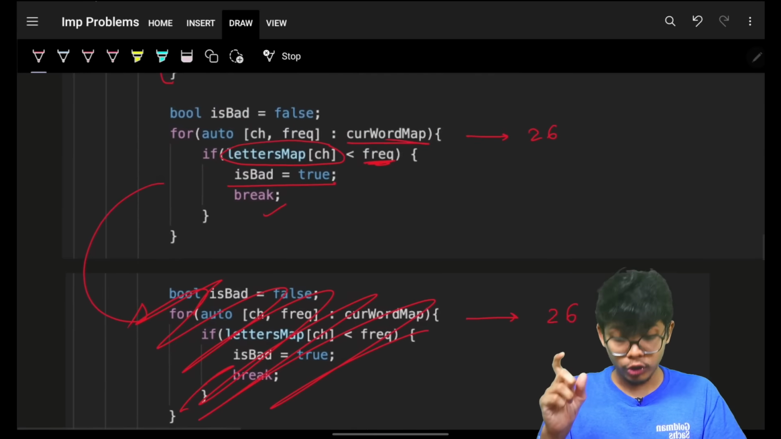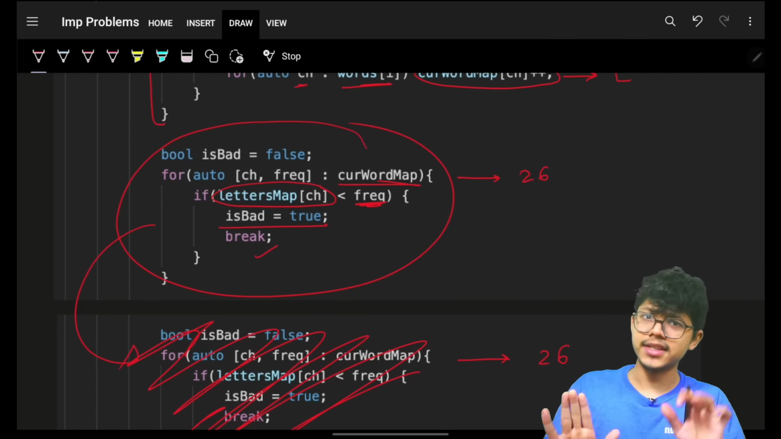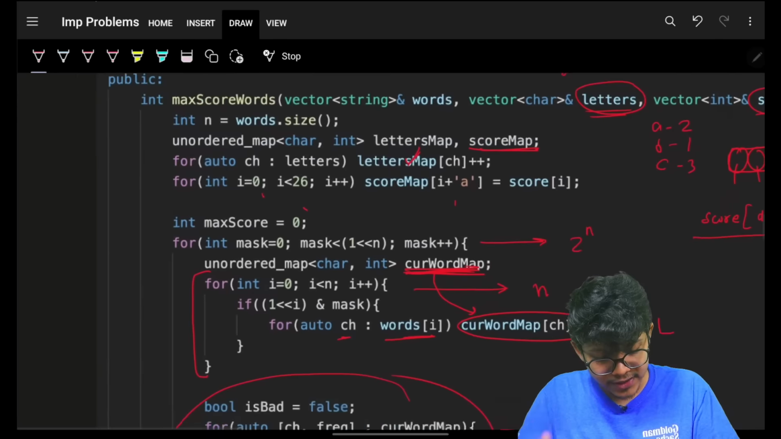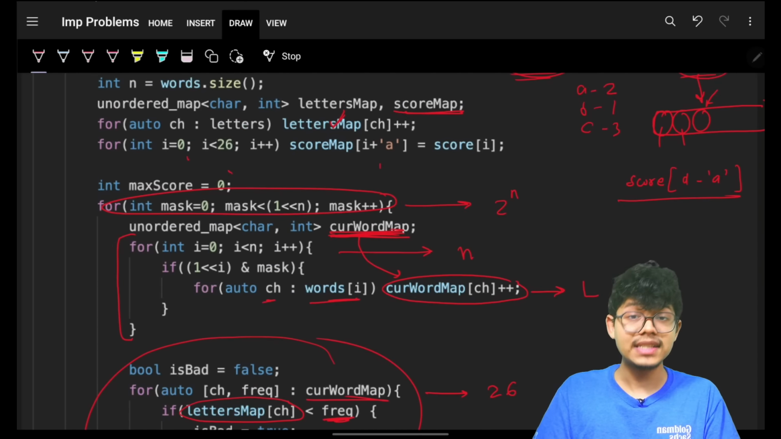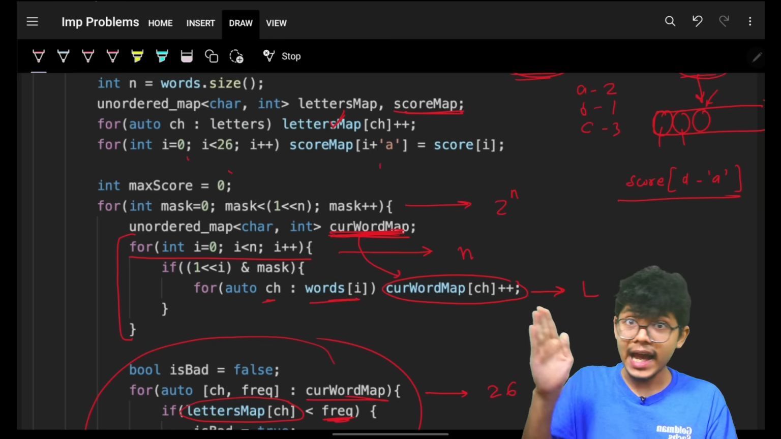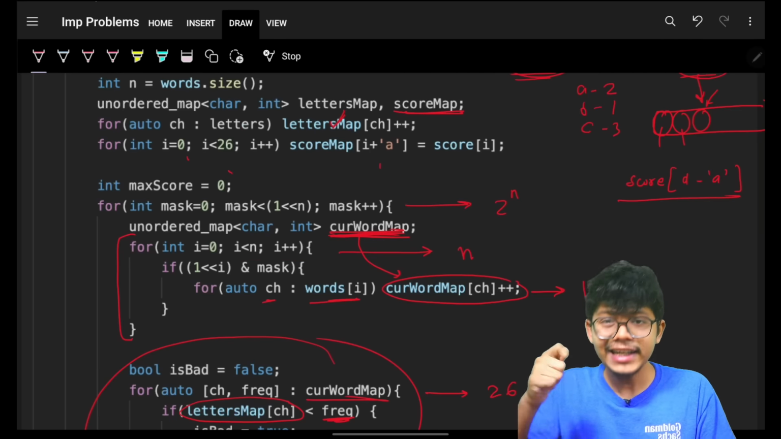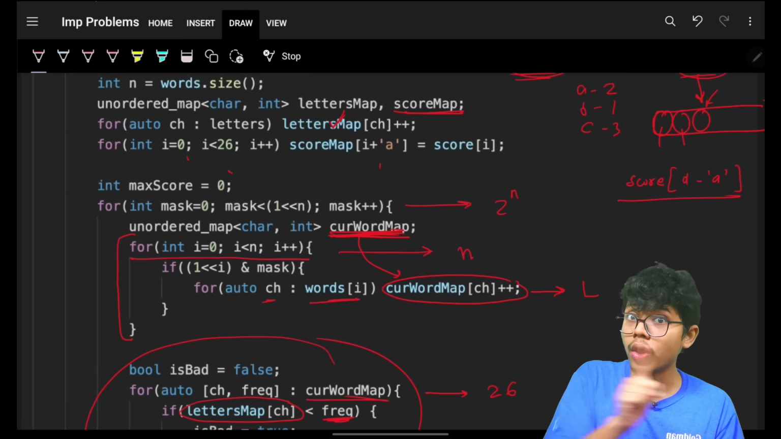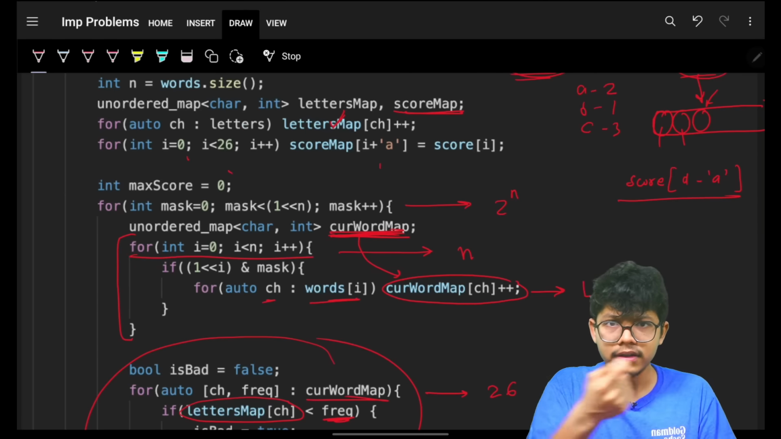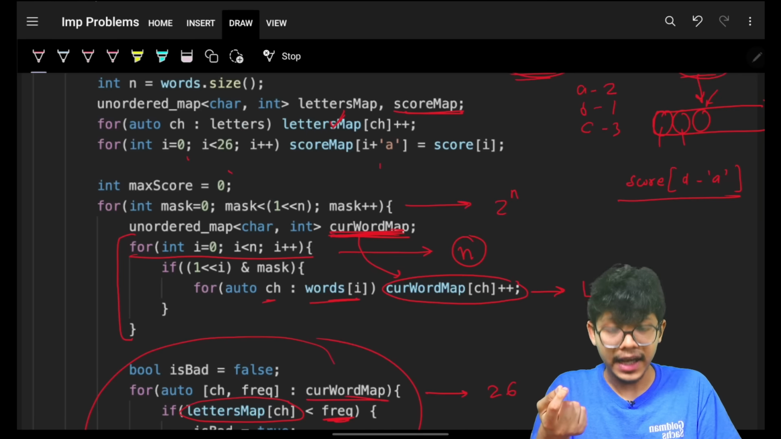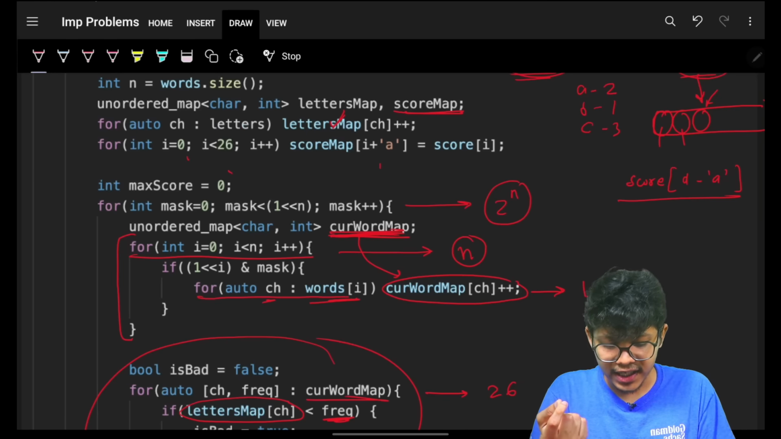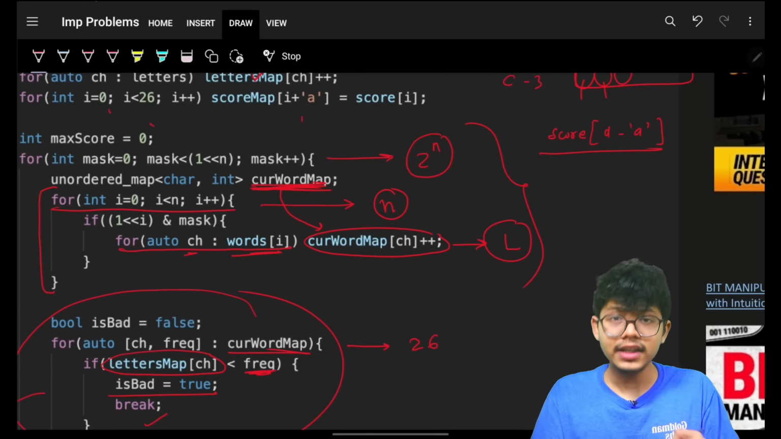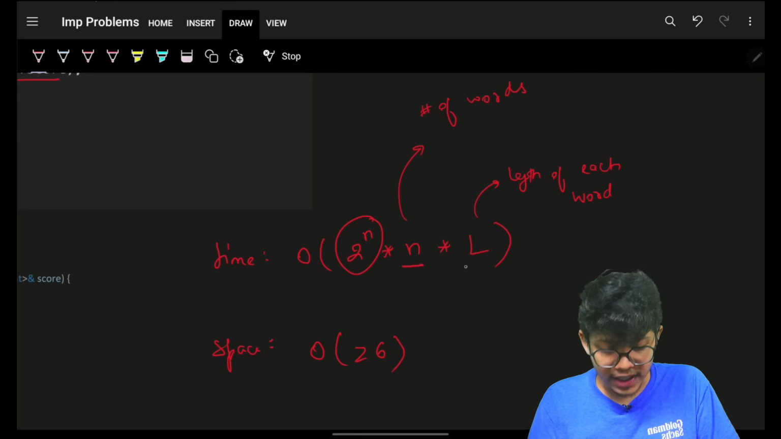To know whether a subset is good or bad, this is what I have done. That's it. The complexity for this is 2 to the power n to generate all the possible masks, all the possible subsets. For every mask, I am trying to know what all possible indexes are there, so I have to iterate on all the possible indexes. That will take n time. It is 2 to the power n, and then for that I will go on to every character on that word, which is L. So it will be 2 to the power n into L.